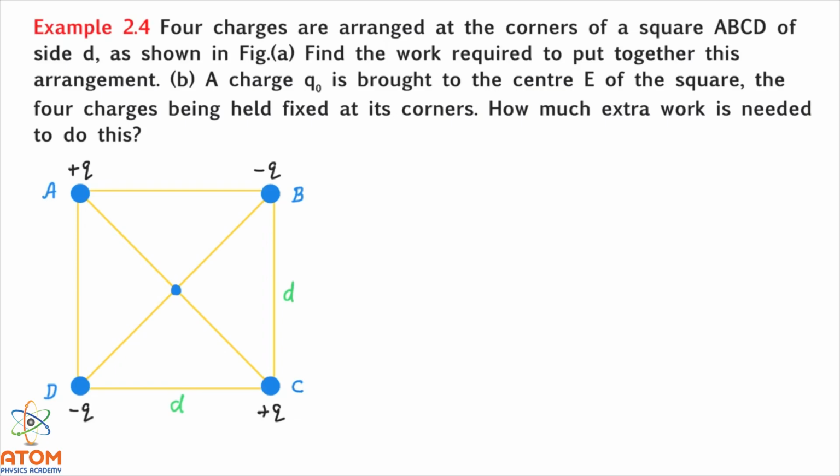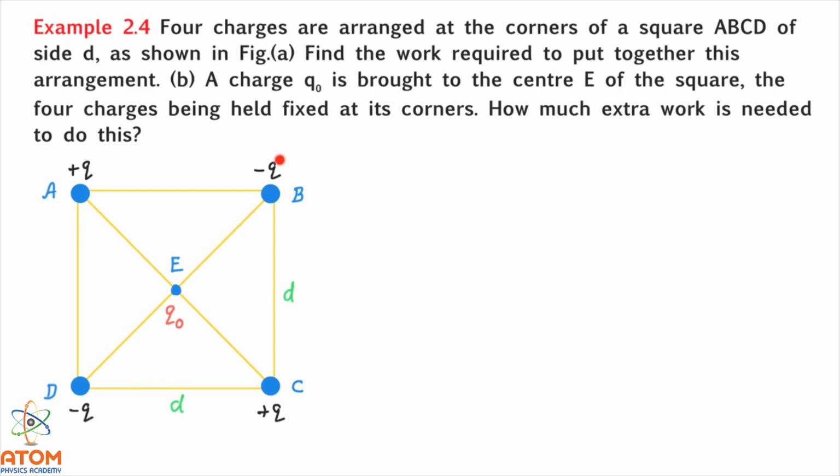Then, B: a charge Q0 is brought to the center E of the square. Let me show that also. Here is the center, let us say E, and somehow we are bringing a charge Q0 there. This is charge Q0. So again, a charge Q0 is brought to the center E of the square, the four charges being held fixed at its corners. How much extra work is needed to do this?